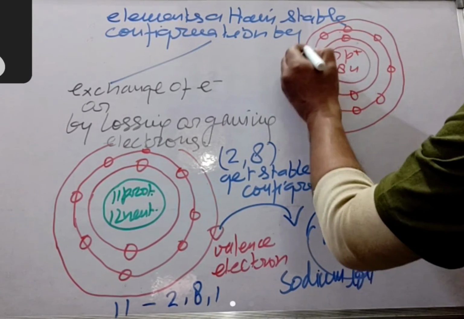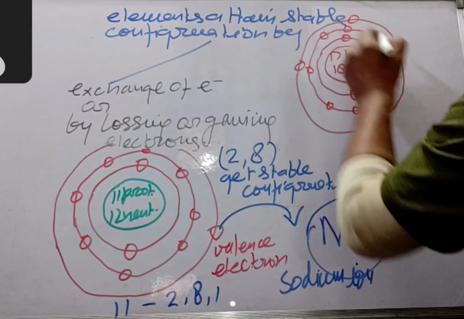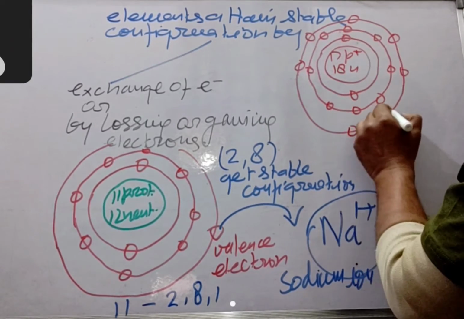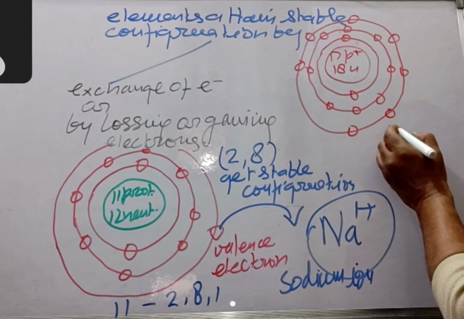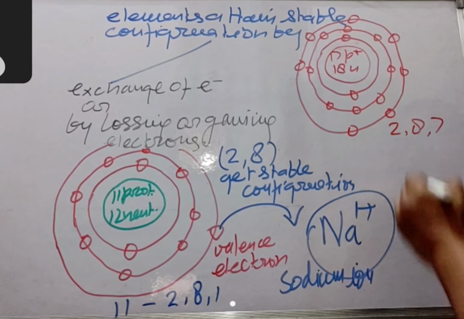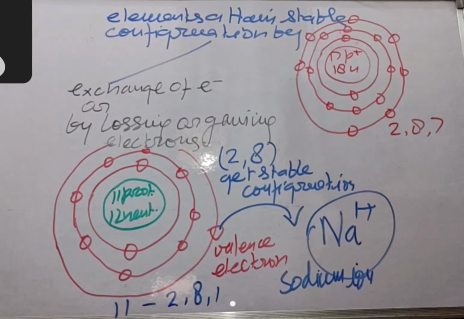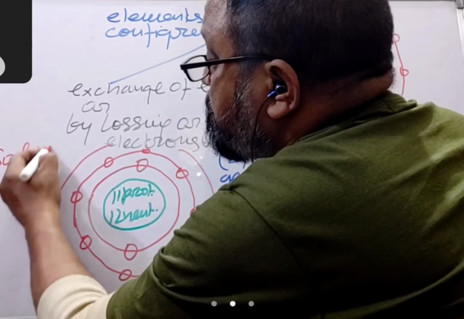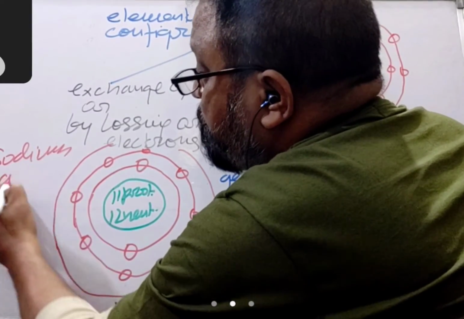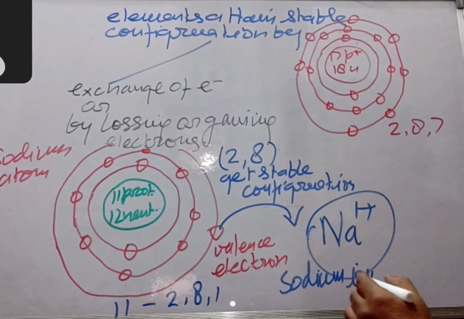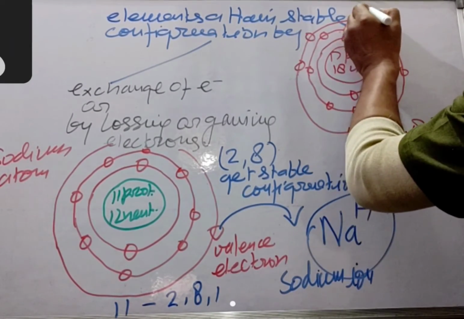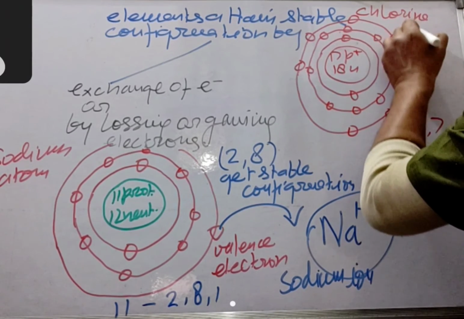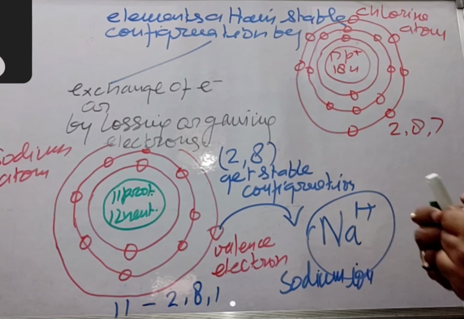Its electronic configuration is 2, 8, 7, right? This is chlorine atom, this is sodium atom, and this is sodium ion.